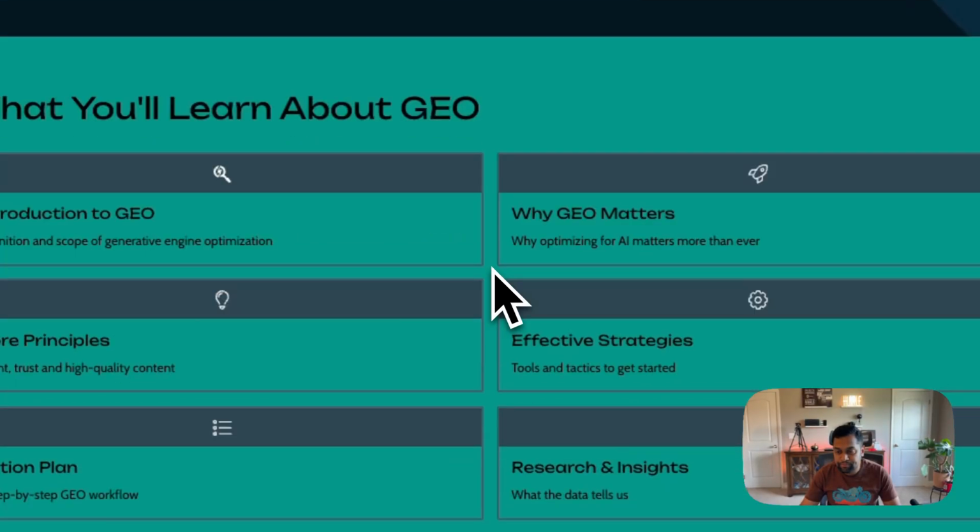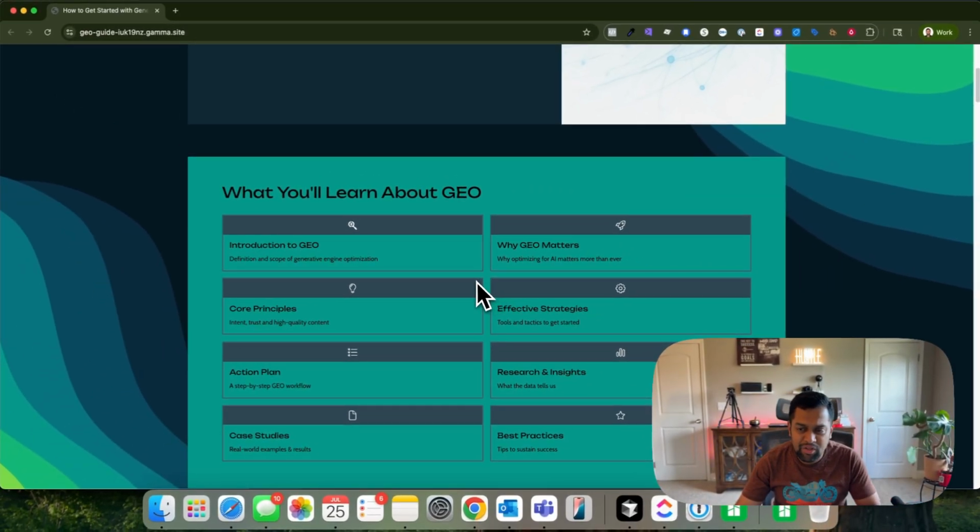All right, so we are going to cover an introduction to GEO, why it matters, core principles, some strategies, an action plan, and research and insights, which I think is pretty valuable because we're going to talk a lot about citations. Citations play an important role in how these AI search engines cite sources, and what's the recipe behind those citations, because that's the key aspect. If your site cannot be cited through these AI search tools, then effectively it's going to be very difficult for you to rank in AI mode or in any of the generative engines.